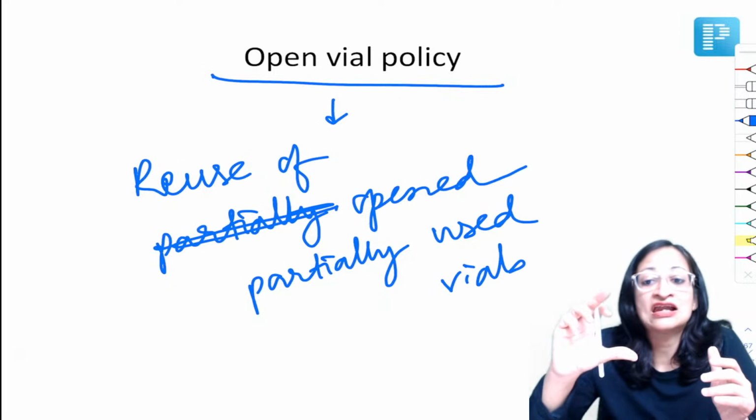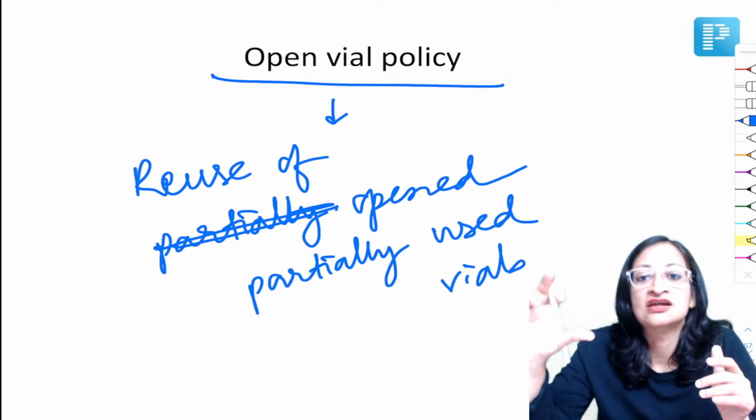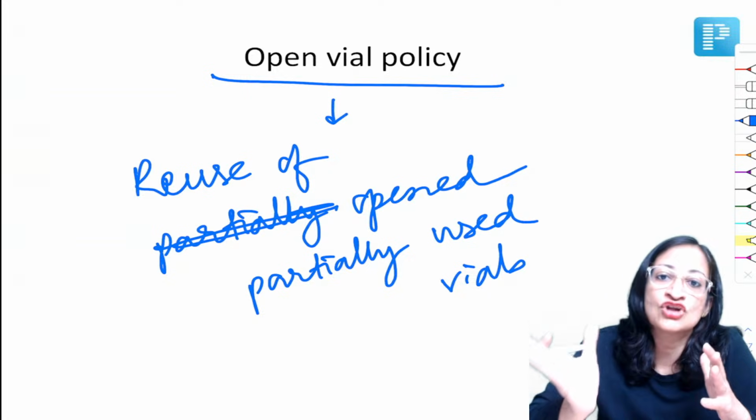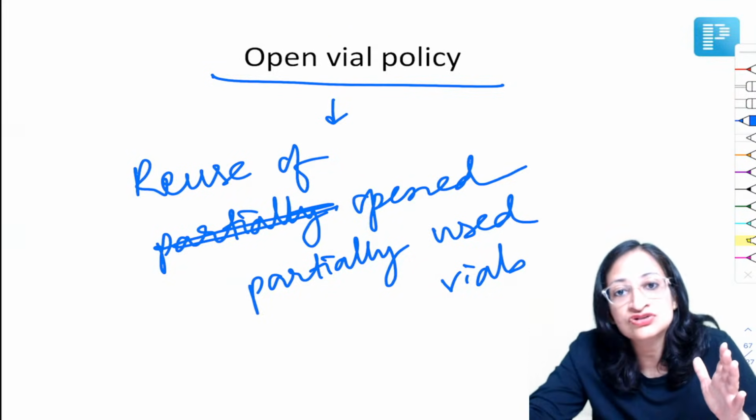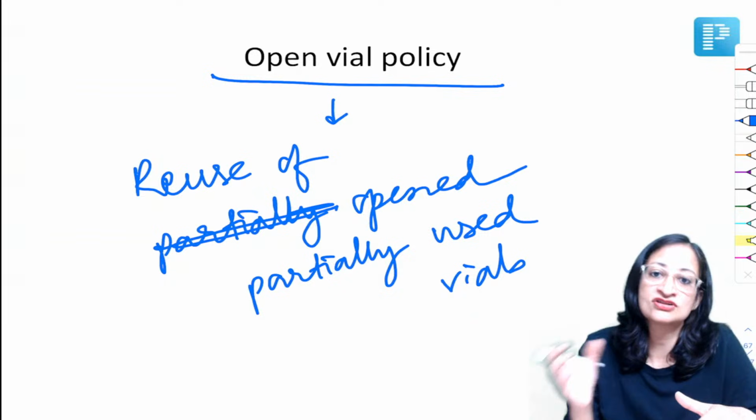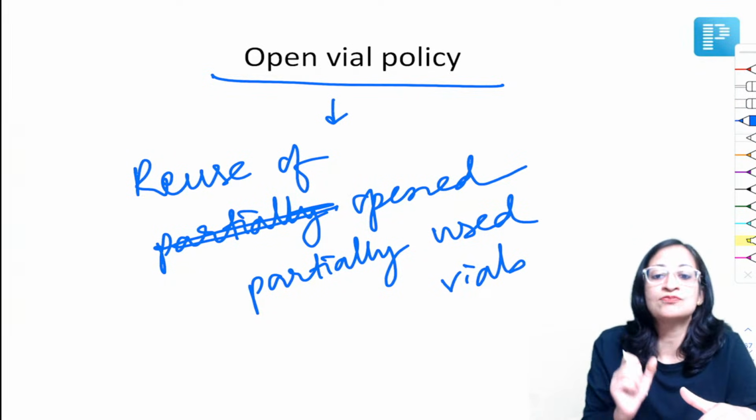If you have a vial which has 10 doses of a certain vaccine and you have used only 2 doses in an immunization session, and the vaccine follows open vial policy, you can reuse the remaining doses in the next session. That is the whole purpose of this policy.